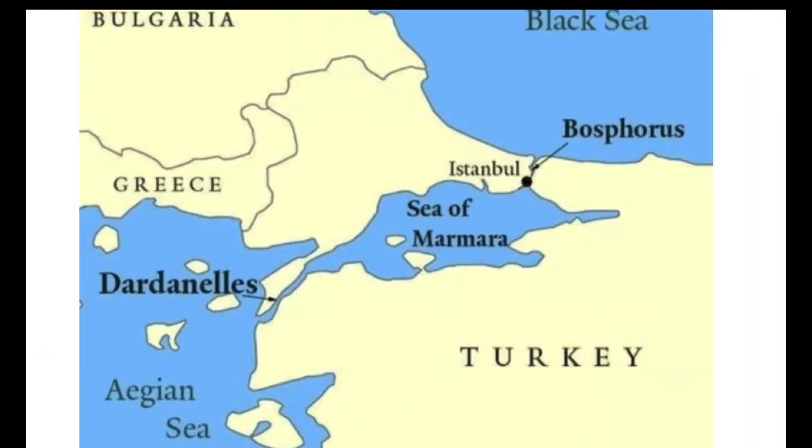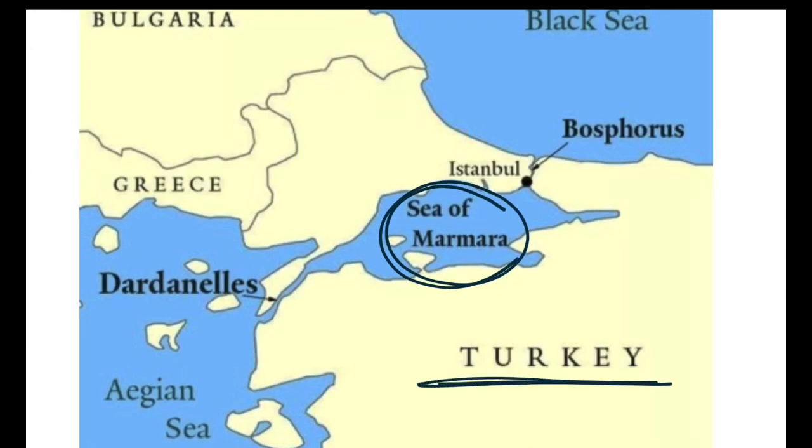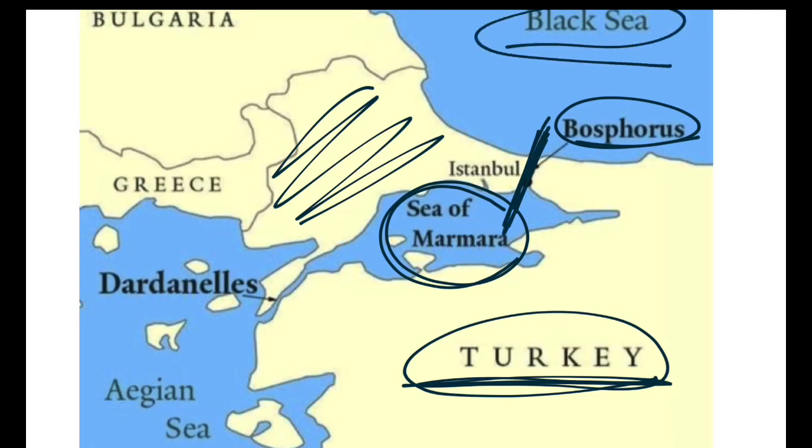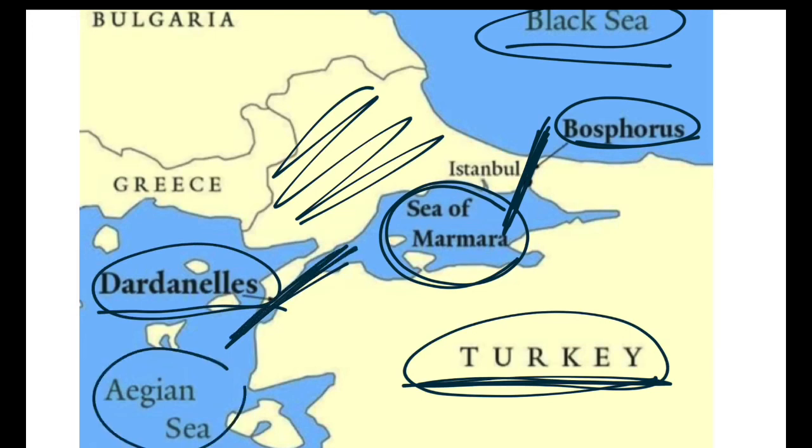You can see in this map, this is the Sea of Marmara, which is surrounded on all the sides by Turkey. Actually, this is also part of Turkey and this is also part of Turkey. Okay, then this is the Strait of Bosphorus as it is written over here, which is connecting the Sea of Marmara with the Black Sea. And this is the Strait of Dardanelles, which is written over here, and the Sea of Marmara is connected through Dardanelles with the Aegean Sea. Okay, I hope this concept is clear to you now, because these are the minor straits which are not given in atlases, so you just have to heed this.